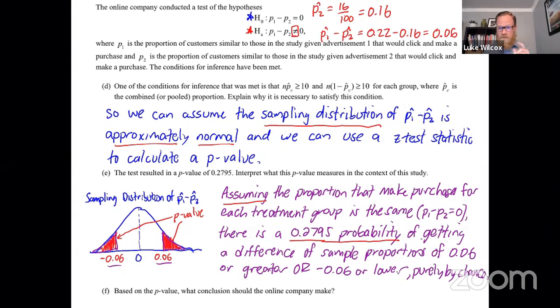And the other thing to check for is you've got your 0.06, which is the value that we got in our experiment, but you need "this or greater." Similarly, negative 0.06, and you need "that or lower."